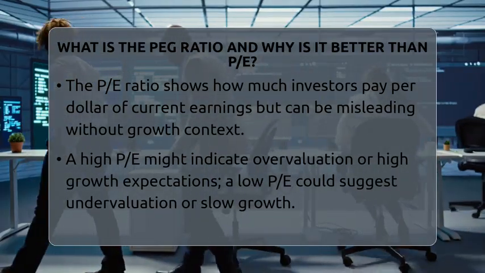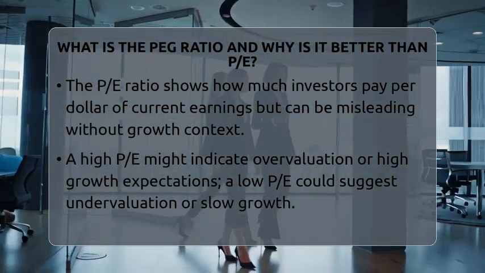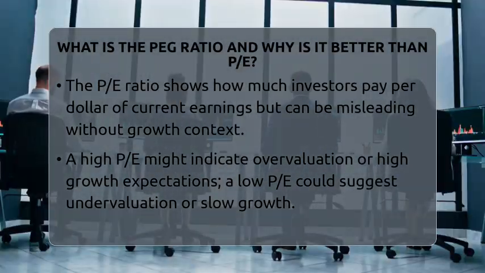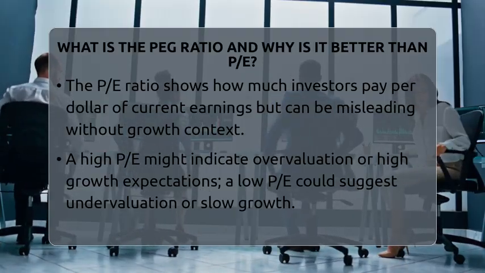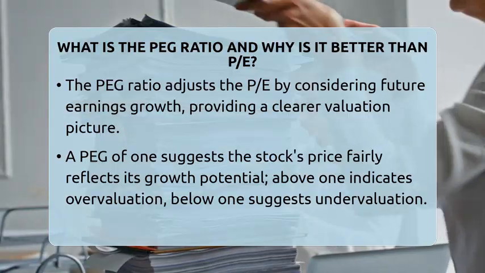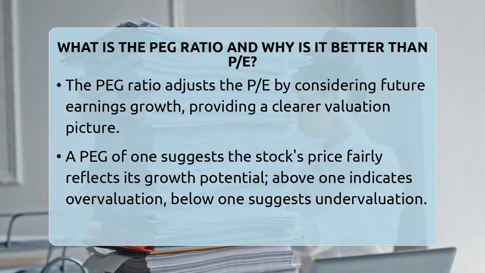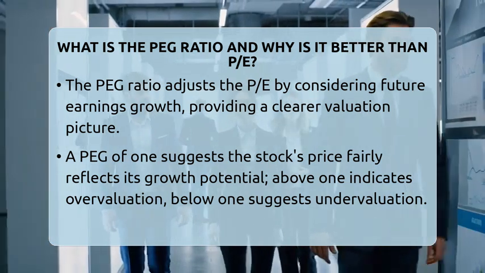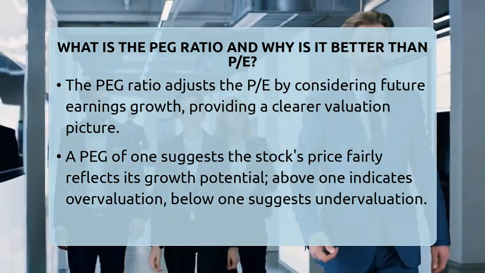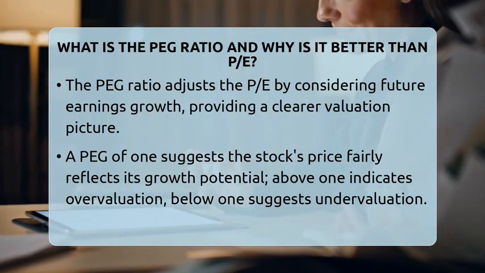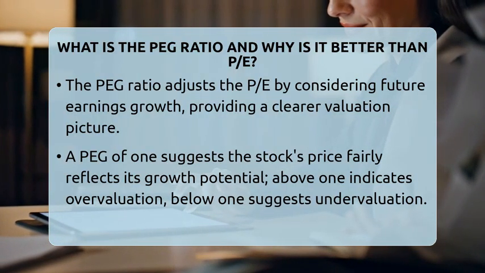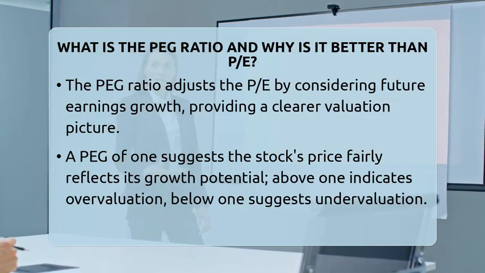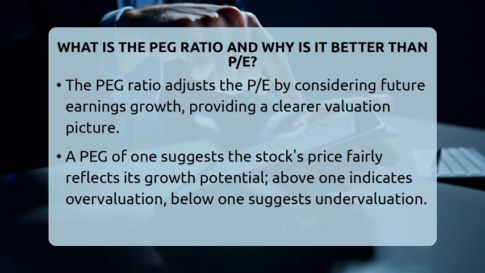The PEG ratio improves this by factoring in growth expectations. It is calculated by dividing the PE ratio by the expected earnings growth rate expressed as a percentage. For example, if a stock has a PE of 20 and the earnings are expected to grow at 10% annually, the PEG ratio would be 2. A PEG of 1 indicates the stock's price fairly reflects its growth potential. A PEG above 1 suggests overvaluation relative to growth, while below 1 hints at undervaluation considering future earnings.